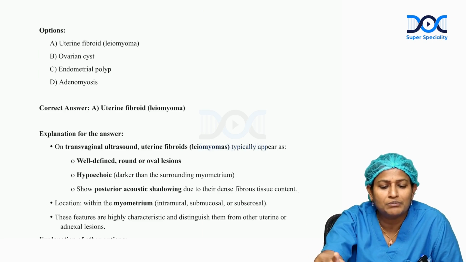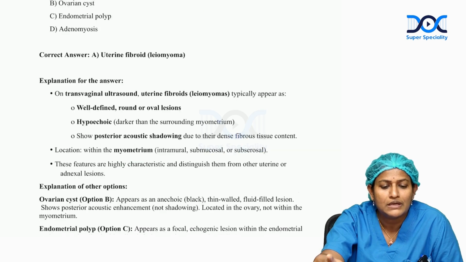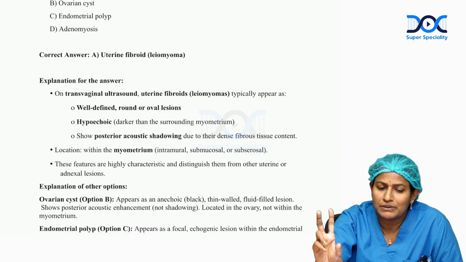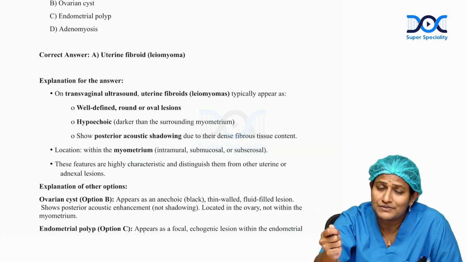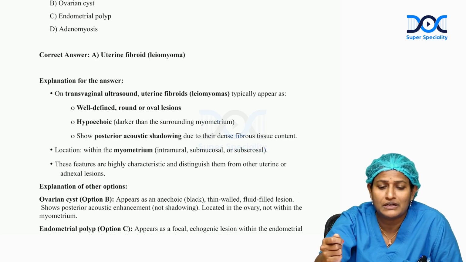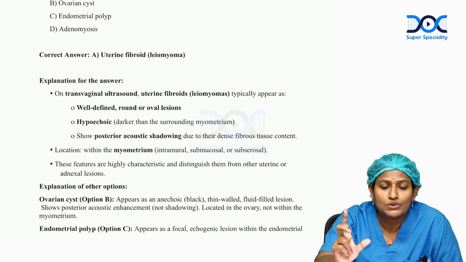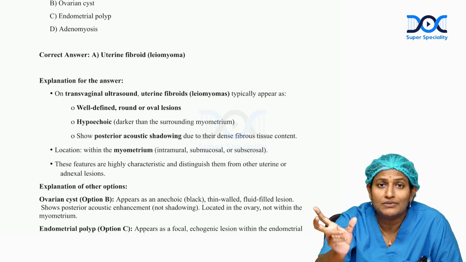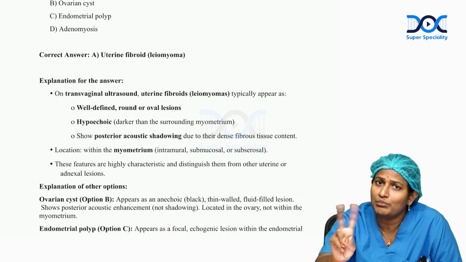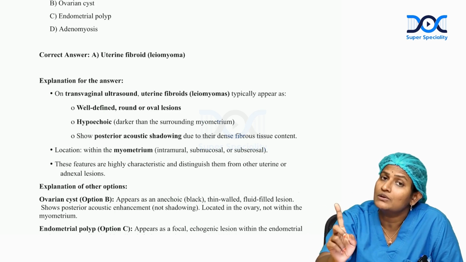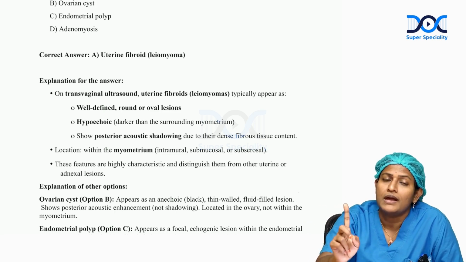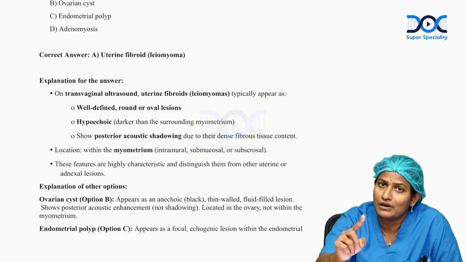Fibroid has typical features in ultrasound. The transvaginal mode is the best mode in identifying the fibroid, which shows as a well-defined round lesion which is hypoechoic. That means when compared to the adjacent normal uterine structure, it looks a bit hypoechoic, with a typical pattern of posterior acoustic shadowing.